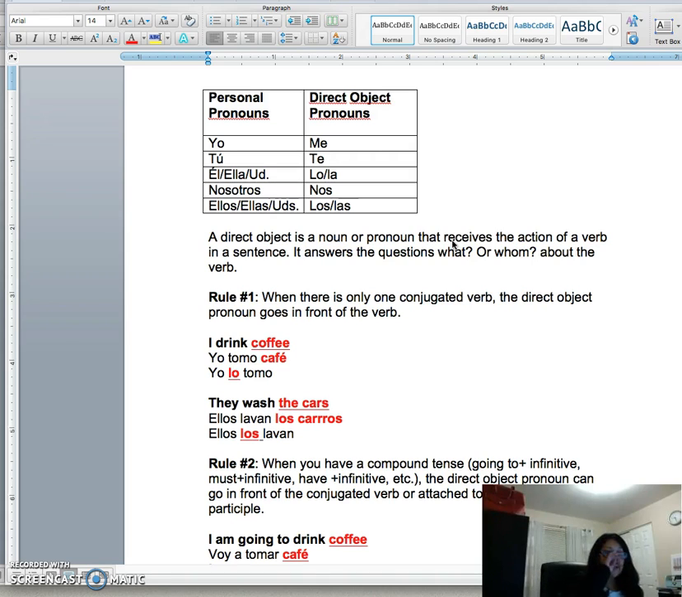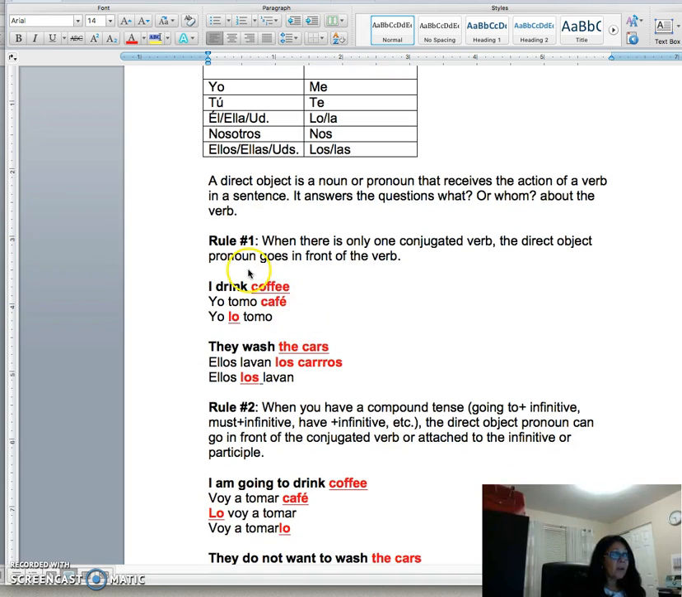So for example, I'm going to give you rule number one, which would be when there is only one conjugated verb, the direct object pronoun always, no matter what, goes in front of the verb. So let's take a look at this sentence here. I drink coffee. I drink what? Coffee. Therefore, coffee is my direct object. So, if I want to say this in Spanish, it will be yo tomo café. Yo tomo qué? Café. So, café becomes my direct object.